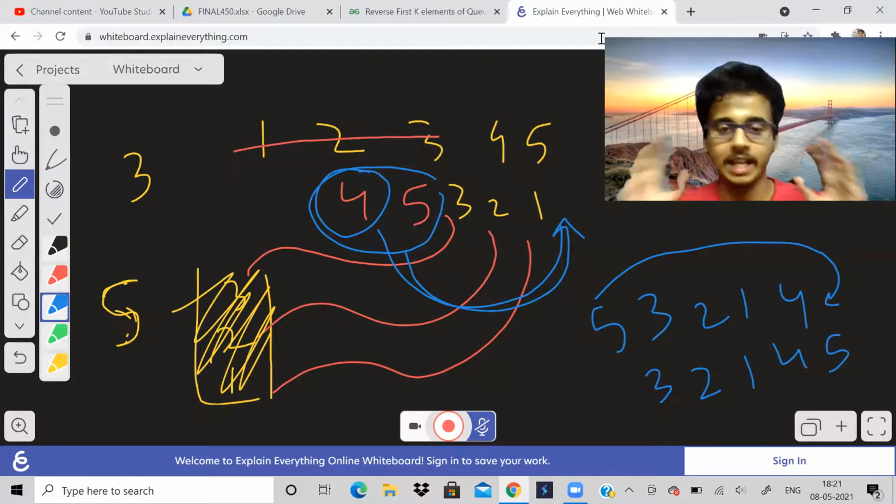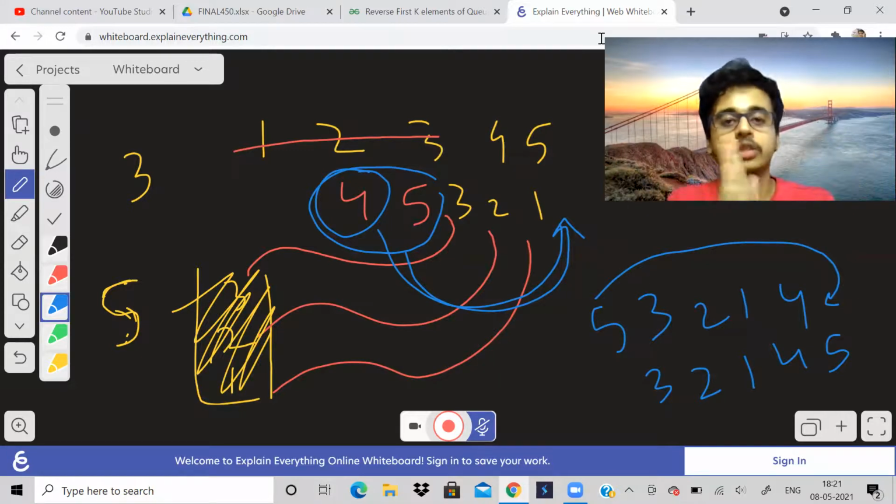Take a stack, take a queue, queue is already there. Store the first k elements in the stack, remove the first k elements from the queue. Then remove the elements from the stack and store it back to the queue. Then remove the remaining elements, that is queue size minus k, those many remaining elements, remove it from the front of the queue and insert it at the back. Remove from the front, insert at the back, that's all.